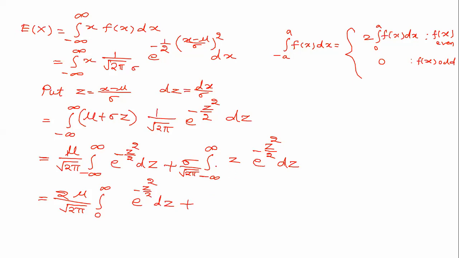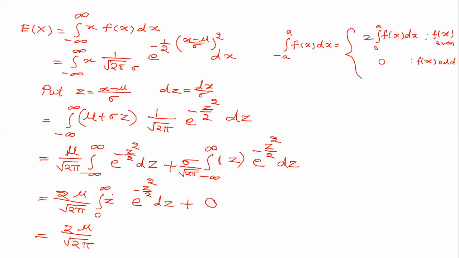Plus, now see, inside the second integral, there is z into e to the power minus z square by 2. z is an odd function and e to the power minus z square by 2 is an even function. An odd function multiplied by an even function gives an odd function, and with limits from minus infinity to plus infinity it is 0. So this is equal to 2 mu upon root 2 pi.